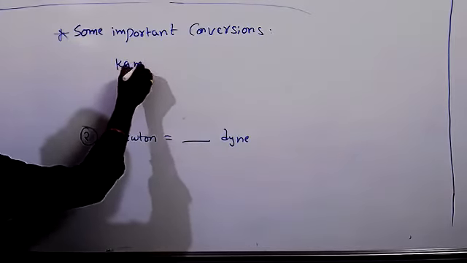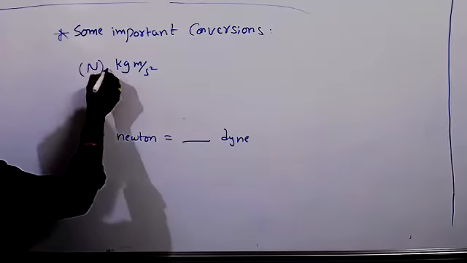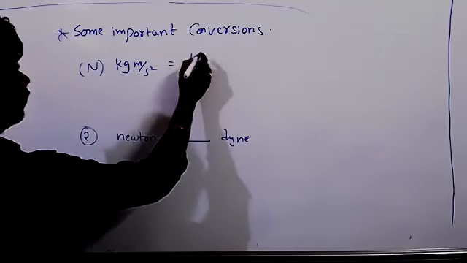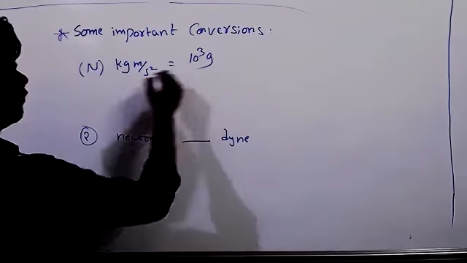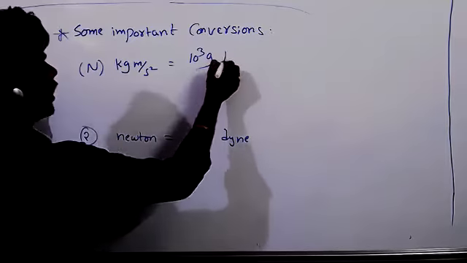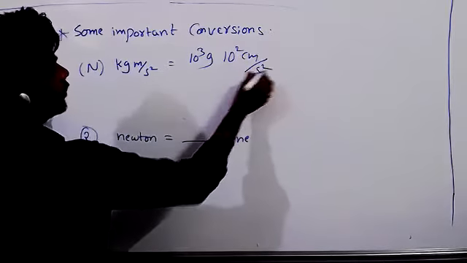Kg meter per second square is nothing but Newton, right? 1 kg is nothing but 1000 grams, so I write 10 to the power of 3 grams, because we learned multiples and submultiples. And meter means 10 to the power of 2 centimeters per second square.